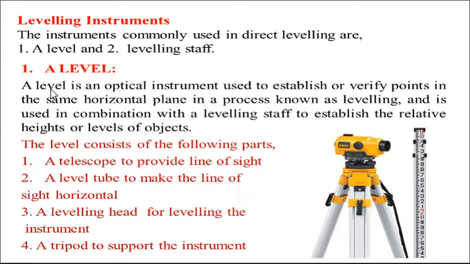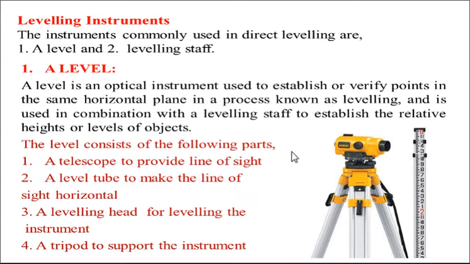So, level. A level is an optical instrument used to establish or verify points in the same horizontal plane in a process known as leveling, and is used in combination with a leveling staff to establish the relative heights or levels of objects or points. So to find out the relation between heights of various points, we need a level instrument.